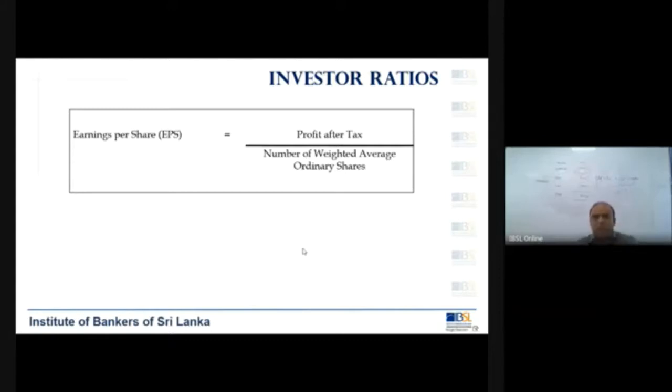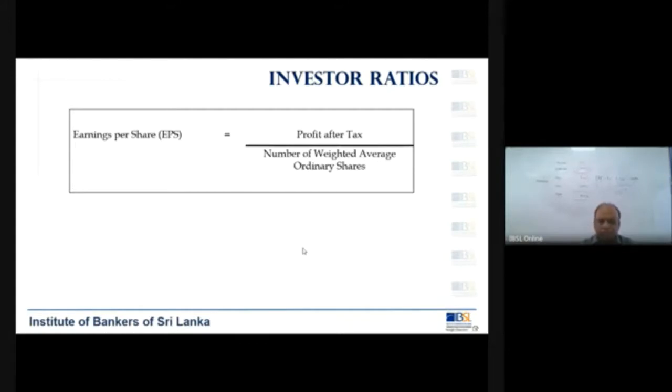Earnings per share. Now you know you are a company and you have shares in your company. So investors have invested in your shares. They have put money in your shares. So the earnings per share means the return that you give to your shareholders. And how do you calculate it? You calculate it by profit after tax divided by the number of weighted average ordinary shares.